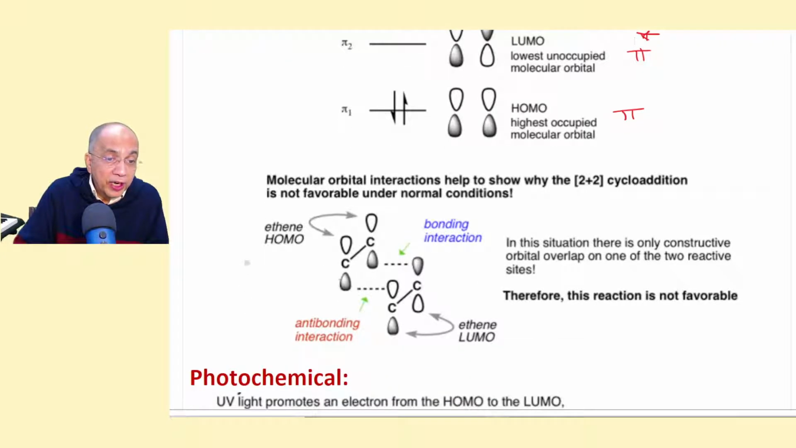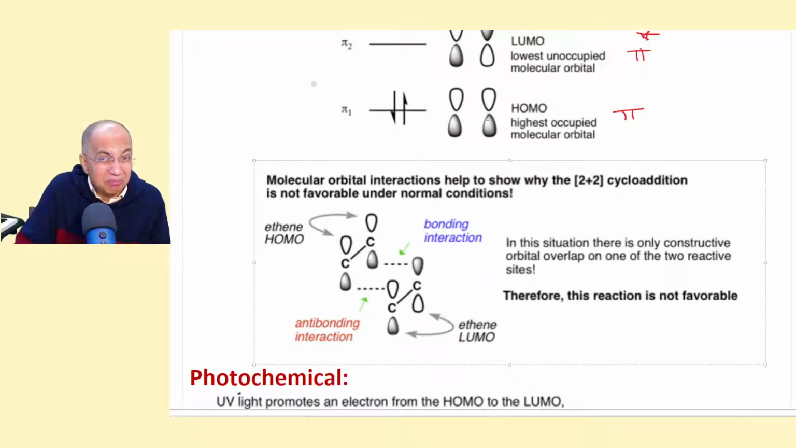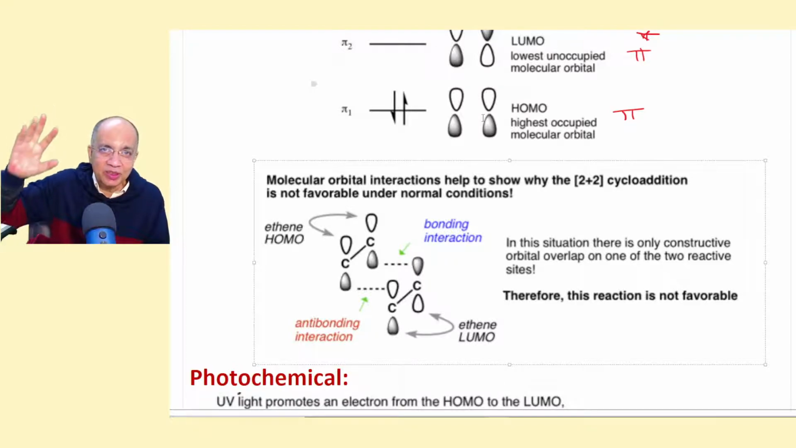So we have to take the HOMO of one ethylene combining with the LUMO of the other ethylene, where the lobes are of opposite sign in the same phase, so they cannot correlate. This is correlating, but this is not correlating. This is plus, this is minus. So thermal dimerization is impossible. You may heat it to 1000 degrees Celsius, you can't get cyclobutane.